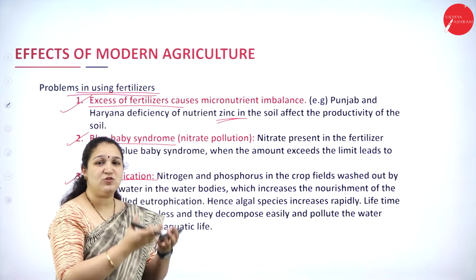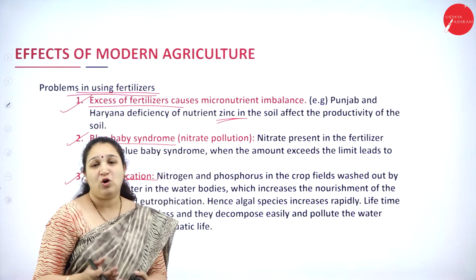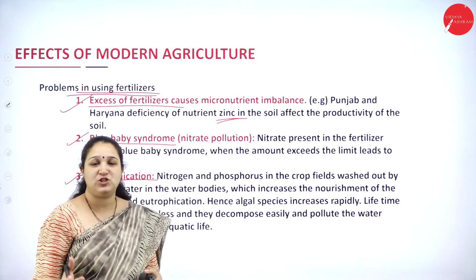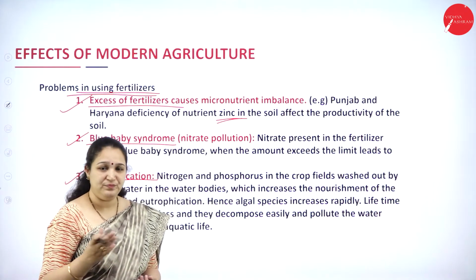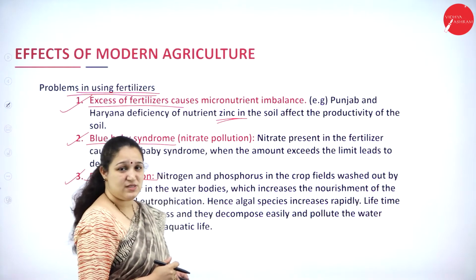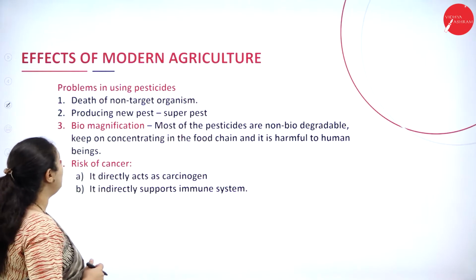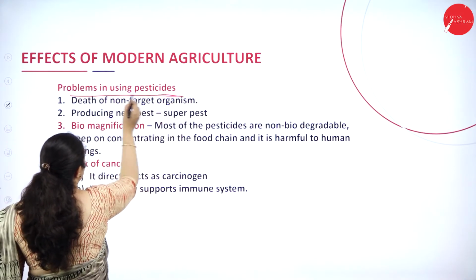So there is excess of plant growth which is affecting other growth, or it inhibits the growth of fishes in the particular lake or pond, and this is called eutrophication, which we have already studied under water pollution in water resources, isn't it? Next is about the effects of modern agriculture by using pesticides.